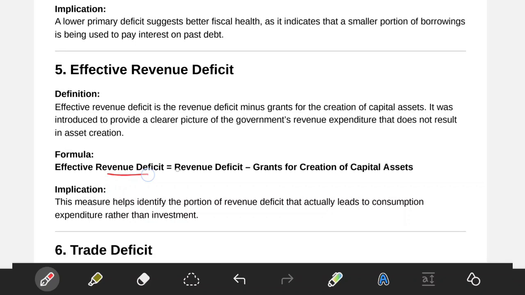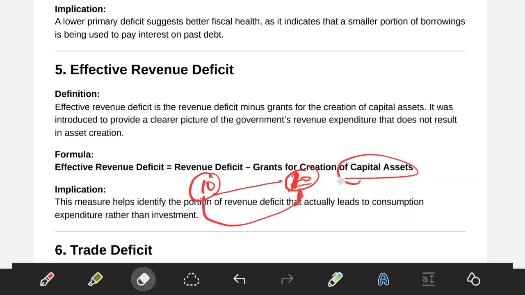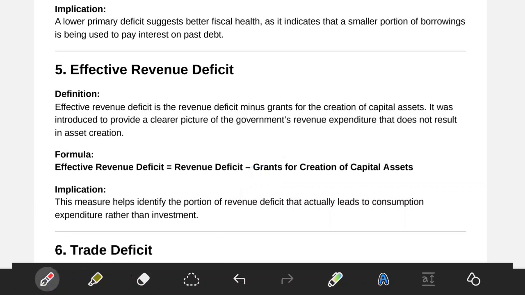Effective revenue deficit is nothing but revenue deficit minus grants for creation of capital assets. Just like the example I have told you, 10,000 rupees is father's salary and the expenditures are 10,000. Clear my point here. The income is completely utilized for the day-to-day operations of the home. So no capital assets are being created. Here also it is very same. Effective revenue deficit is a revenue deficit minus grants for creation of capital assets.